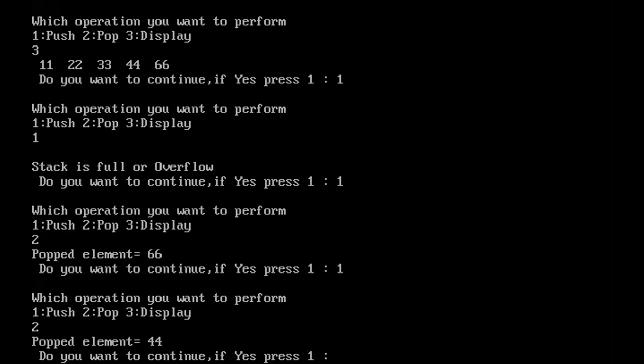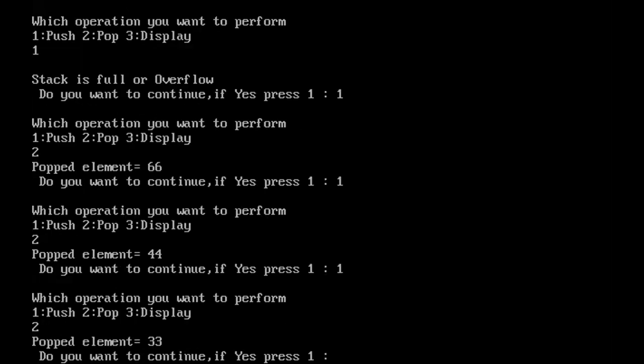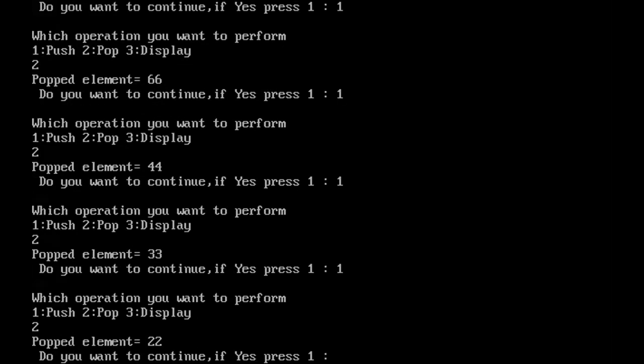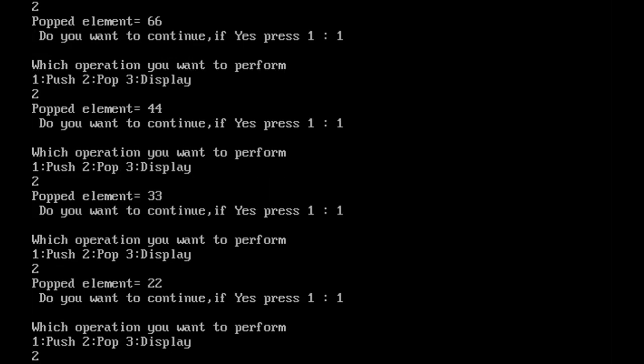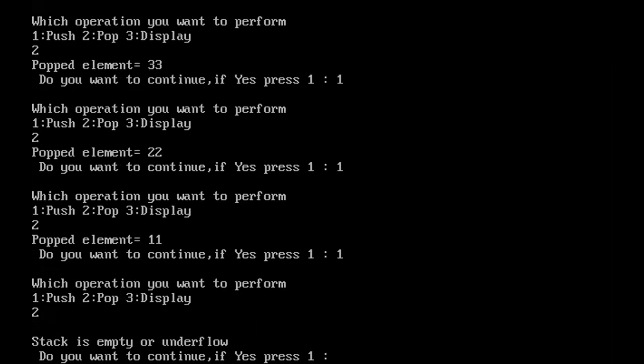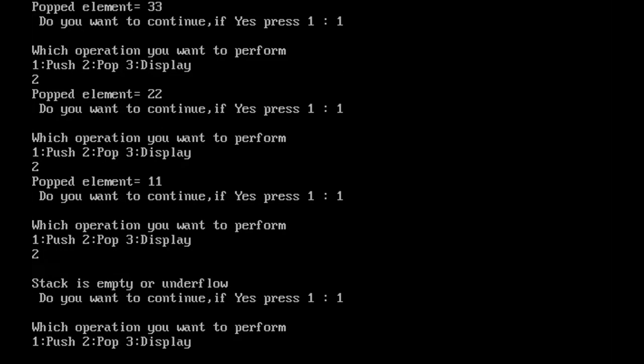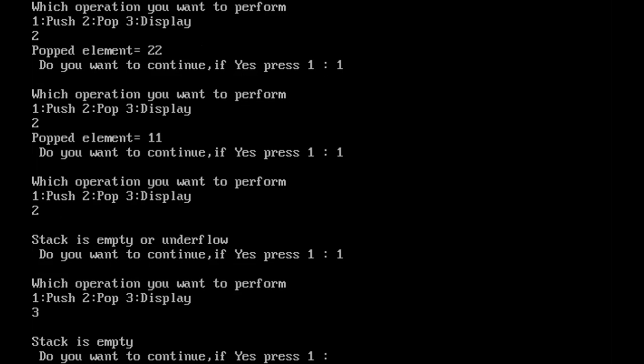Right. Again, next pop, 44 is deleted. After that 33. After that 22. After that 11. Now again pop operation. Now here all the elements are deleted, and now we are getting the message that stack is empty or underflow. Press 1 to continue. Now suppose if you want to display the list, here we are getting the message stack is empty, right?